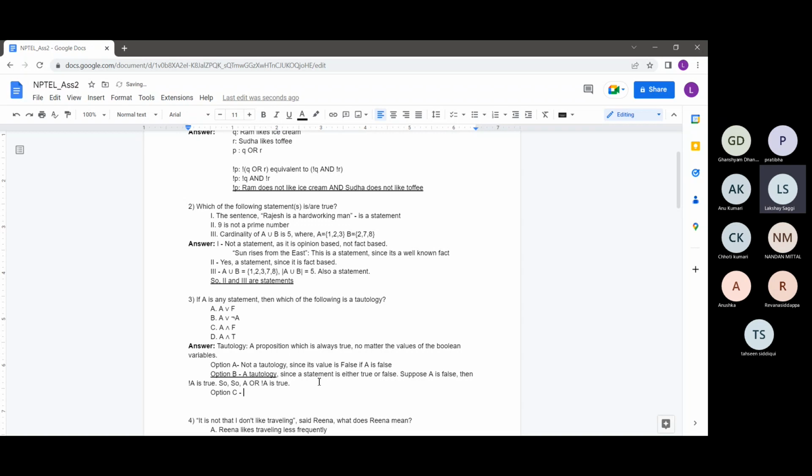So option C is A and F. Will this be a tautology? Actually, it will not be a tautology.